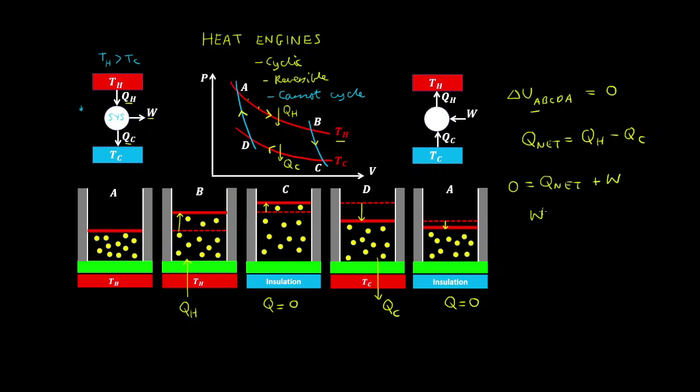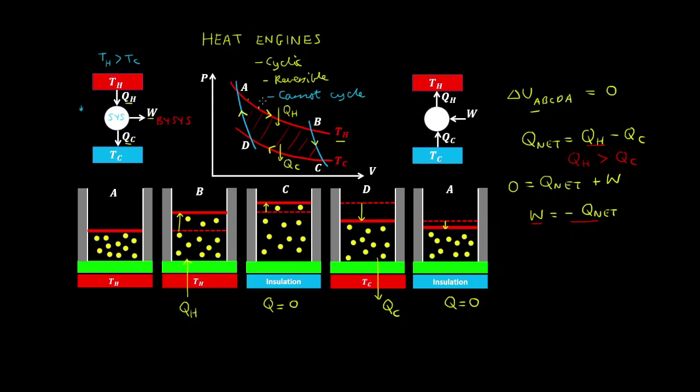And therefore we can write the work as the negative of the net heat. So given that the reservoir the heat comes from is hotter than the cooler reservoir, the work done is negative. So in this case, the system does work. So the area within these curves is the work done by the system.